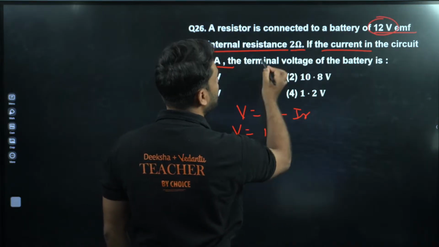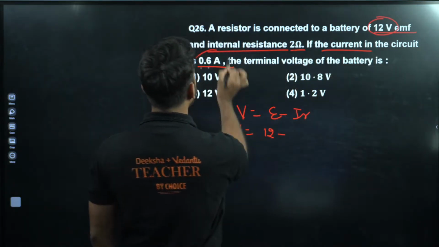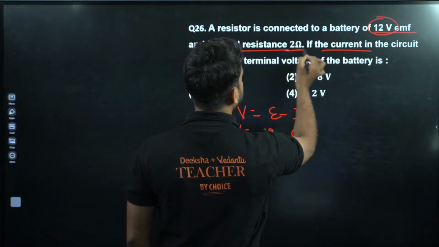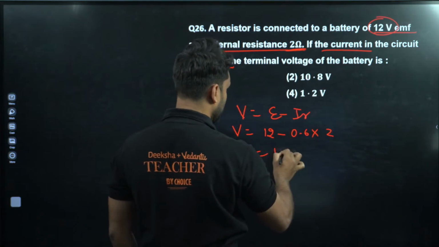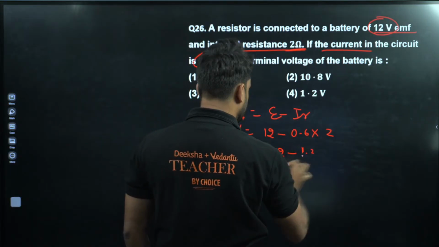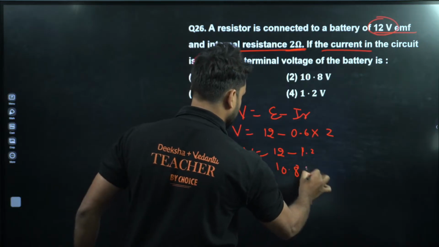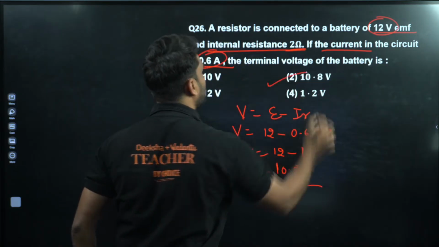12 minus I, current. How much current is flowing here? The current is 0.6. So 0.6 into internal resistance 2, so this is 1.2, and if we subtract, 12 minus 1.2, of course this is equal to 10.8 volt. Option number 2 will be the correct one.